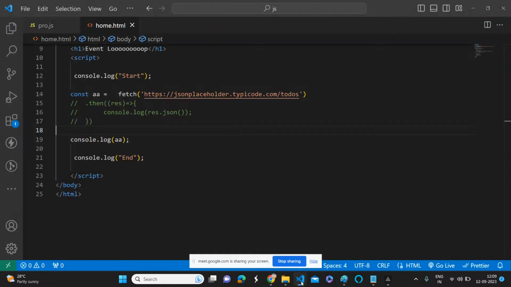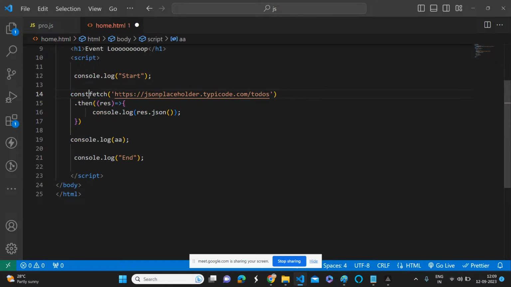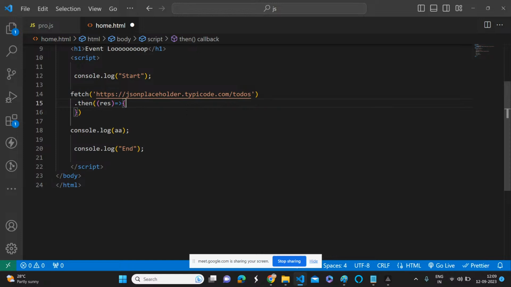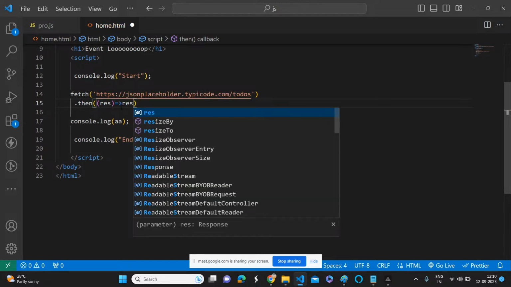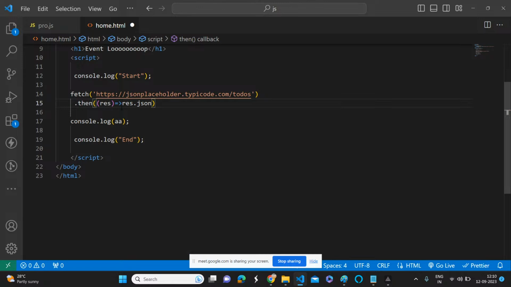Now if you see, here we have invoked the fetch API, and it is just sending a response. Instead of that, what we are doing is, it is returning another promise, because that is predefined. You can't change the behavior of that. So here, this response.json.